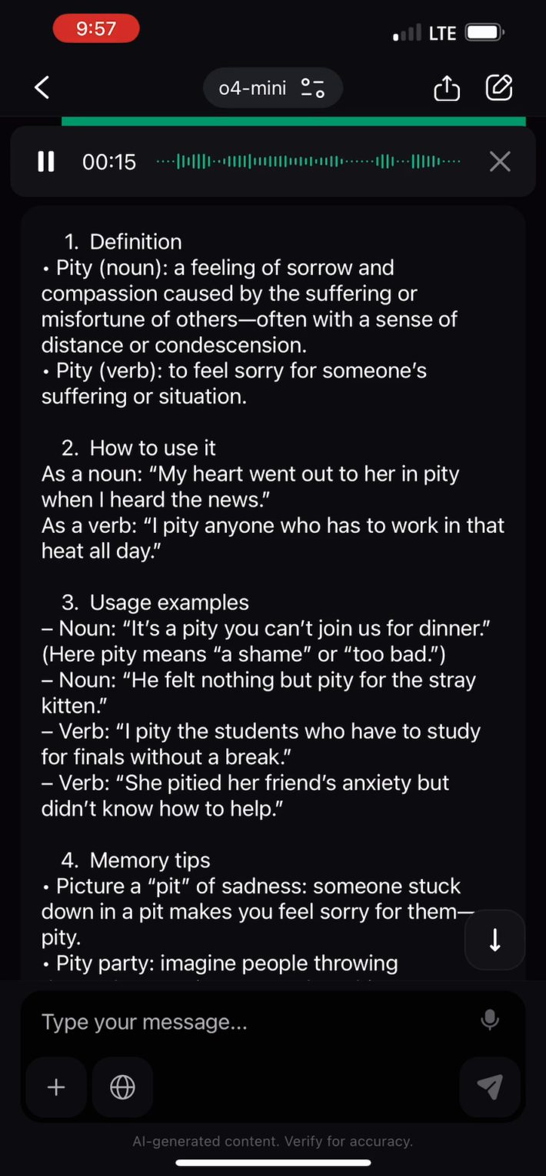2. How to use it. As a noun: my heart went out to her in pity when I heard the news. As a verb: I pity anyone who has to work in that heat all day.